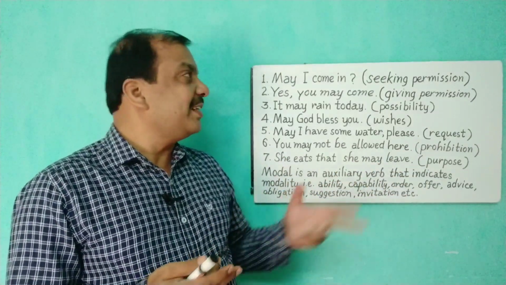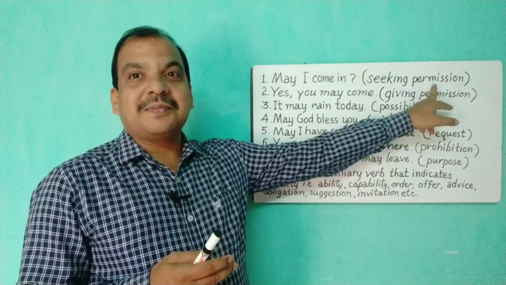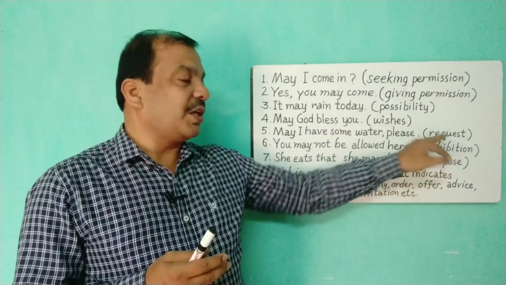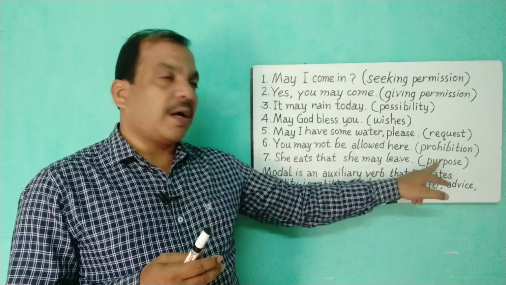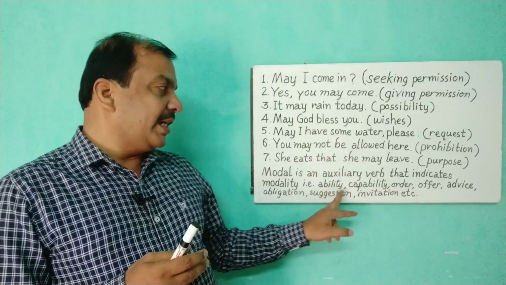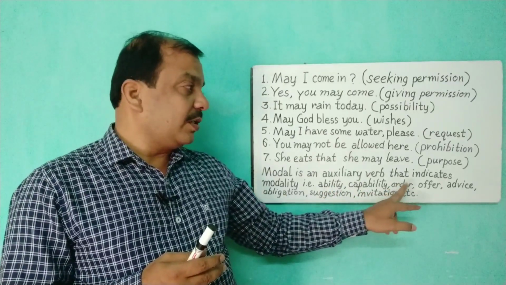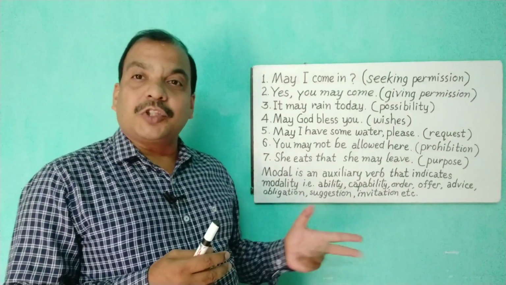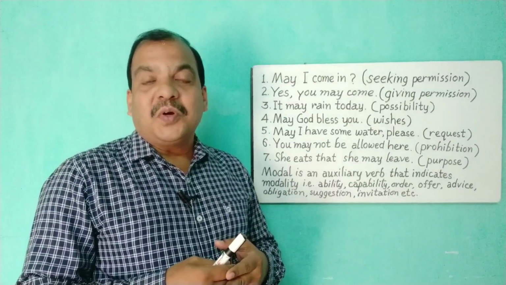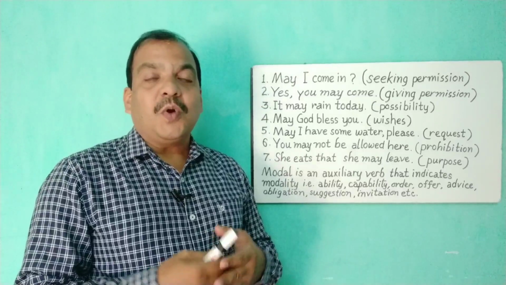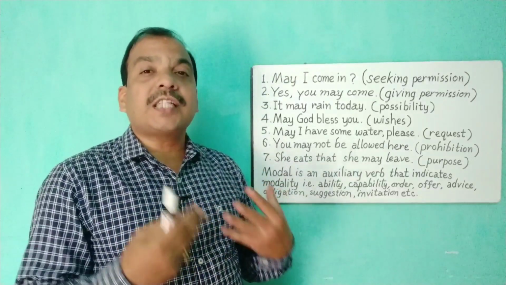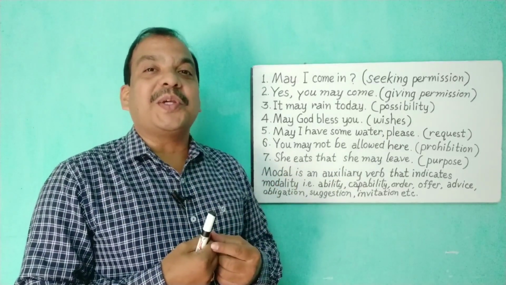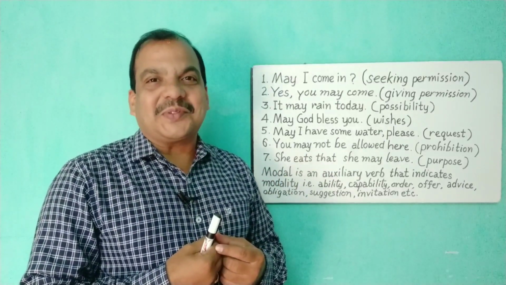What is modality then? Seeking permission, giving permission, possibility, wishes, request, prohibition, purpose, or it may be ability, capability, order, offer, advice, obligation, suggestion, invitation. When we think to express such type of modality, sense, meaning, we use the auxiliary verbs.